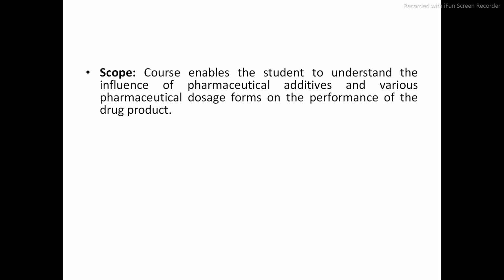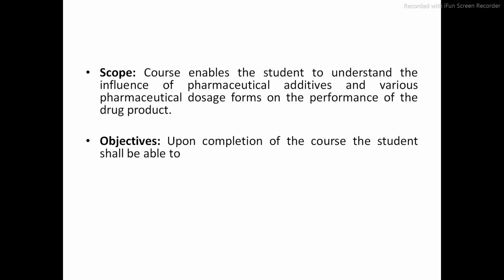So what will be the effect of these additives, additives like sweetener, flavoring agent, or any other coloring agent? What will be the effect of these additives on the final dosage form, and what will be the effect on performance of the drug product? So this is the scope of this subject. We will come to know the influence of pharmaceutical additives on the final dosage form.